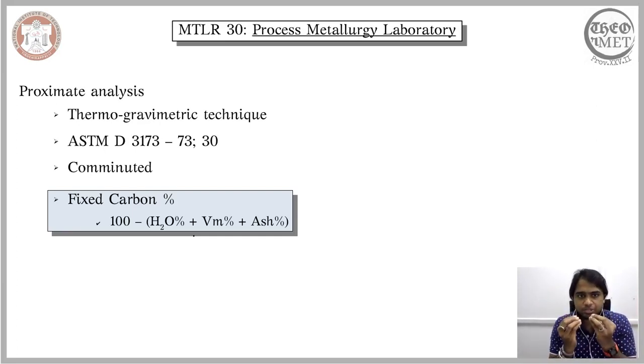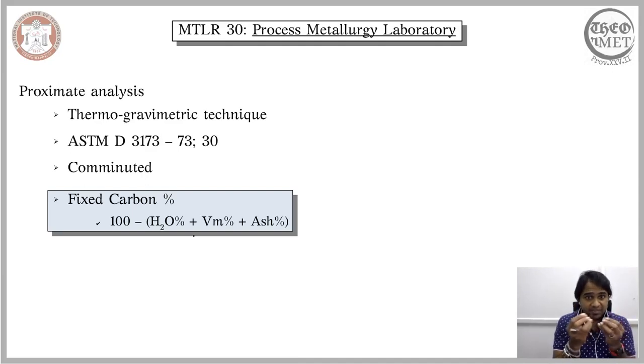These principles require that these constituents should be present in all the different coals that are available on the earth crust. However, there should be a difference in the distribution of these constituents, or the magnitude of these contents. However, they should be present universally in all the coal that is present on the earth crust.